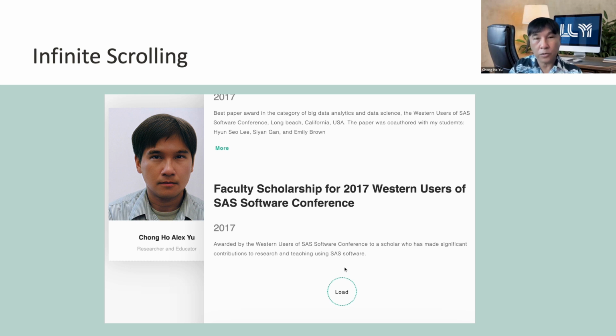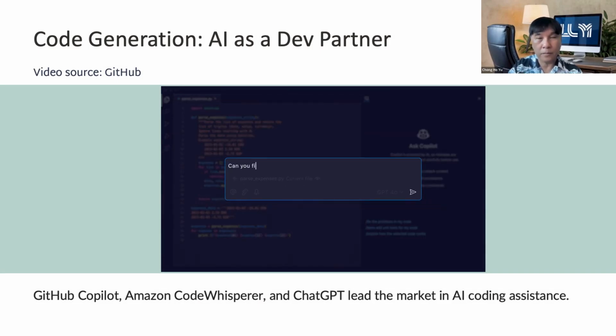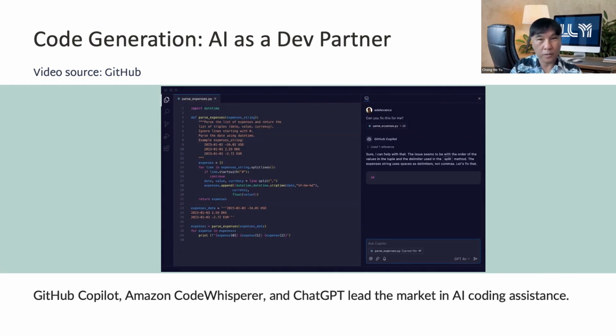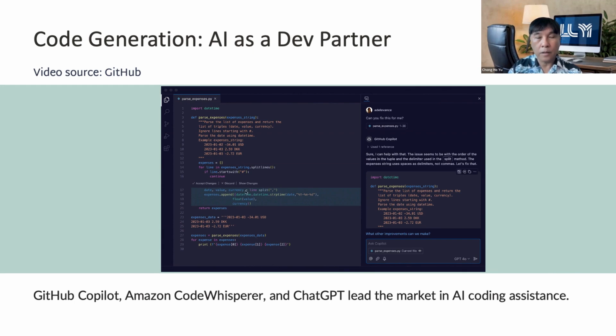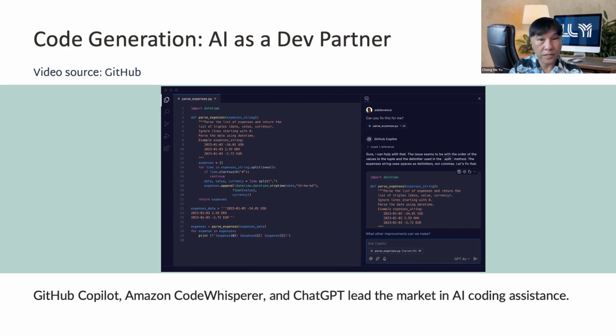These techniques are especially useful for media-rich websites or content-heavy blogs, improving both performance and user engagement. In modern software development, AI has emerged as a powerful assistant, not to replace programmers, but to enhance how they work. Tools like GitHub Copilot, Amazon CodeWhisperer, ChatGPT, and others now support developers by analyzing natural language input and suggesting corresponding code. These assistants are trained on vast repositories of open source code and documentation, which allows them to understand common programming patterns and syntax across multiple languages.